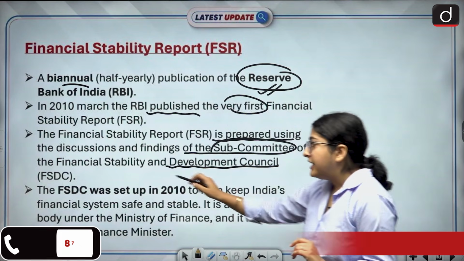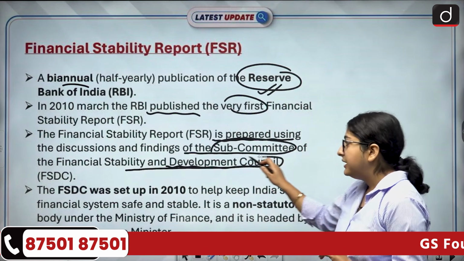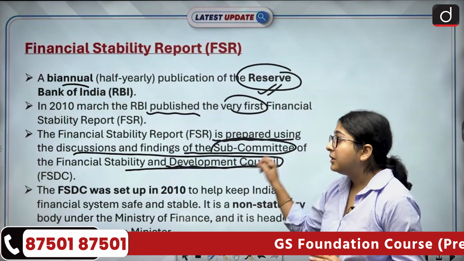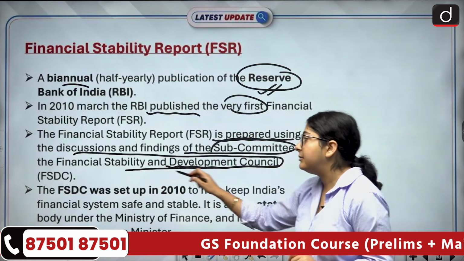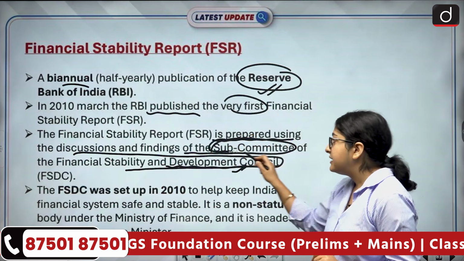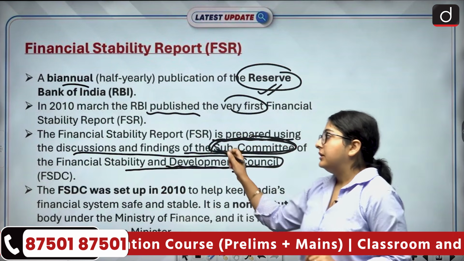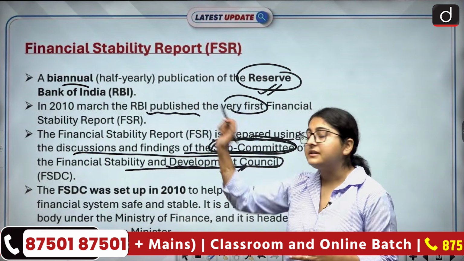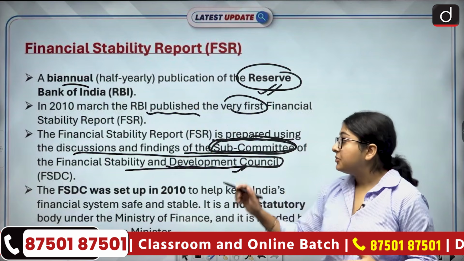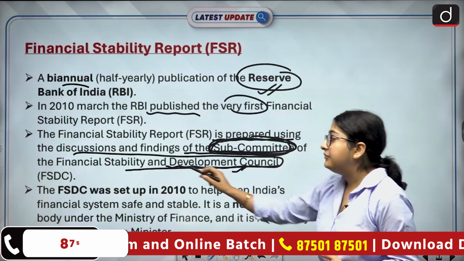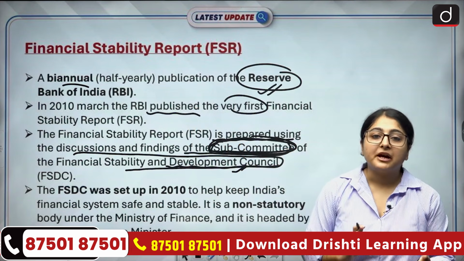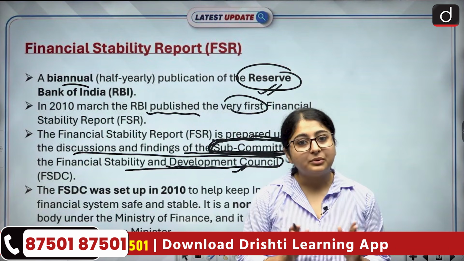Now, see, we will read about the Financial Stability and Development Council in the next point itself, but there is a subcommittee which comes under it. It is this subcommittee which does the analysis and discussions with the RBI and helps RBI to prepare this report. So it is this subcommittee under the FSDC which helps RBI prepare this report. Am I clear with that?